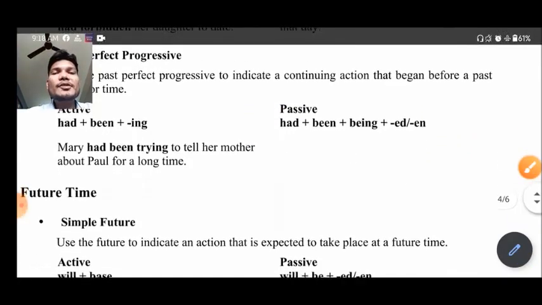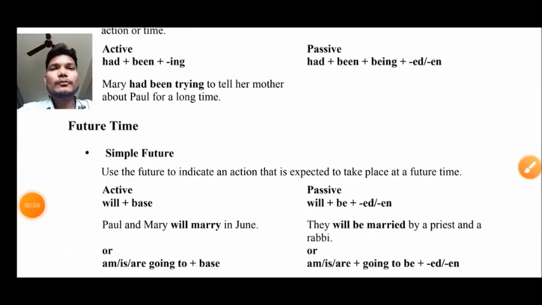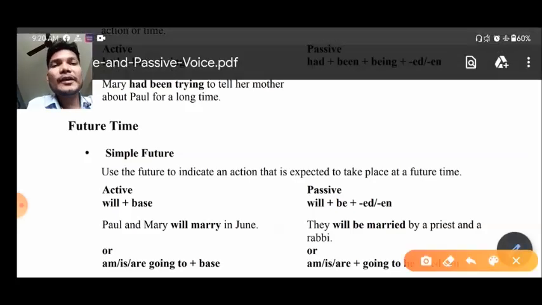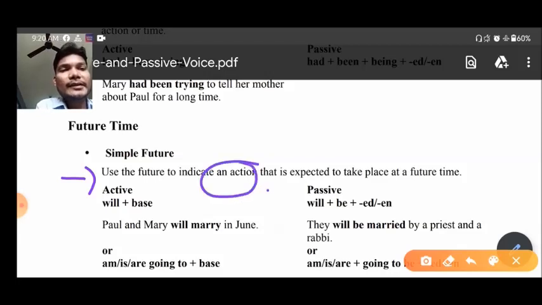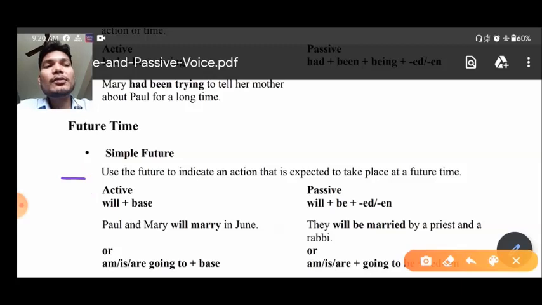Now let us move ahead with our next tense. Okay, so our next tense for discussion is future tense, and in that the first one is simple future tense. So when to use this tense, you can see here, use the future tense to indicate an action that is expected to take place in the future time. It means whenever you want to describe any action of the future, at that time you can use this tense.